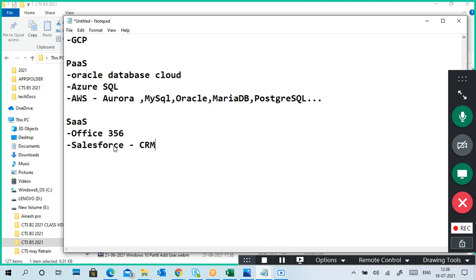If I call my bank, they don't ask for my account number. Lot of people don't remember their account number, right? So they don't need the account number in hand when they call. Based on my phone number linking, the bank details come up immediately and they will tell what happened to my bank account. So this is maintaining a customer database.